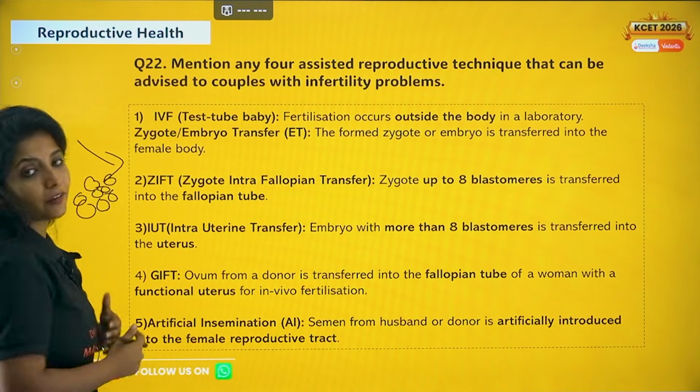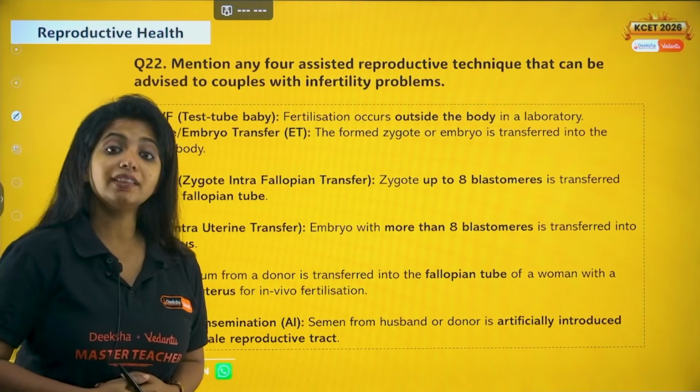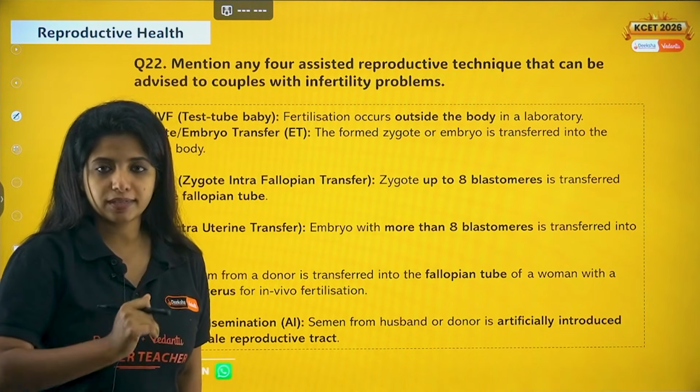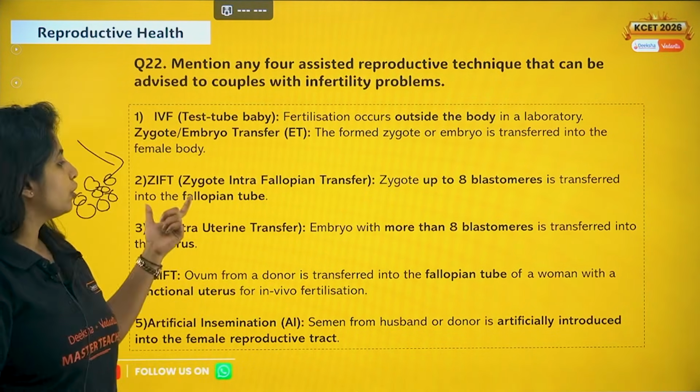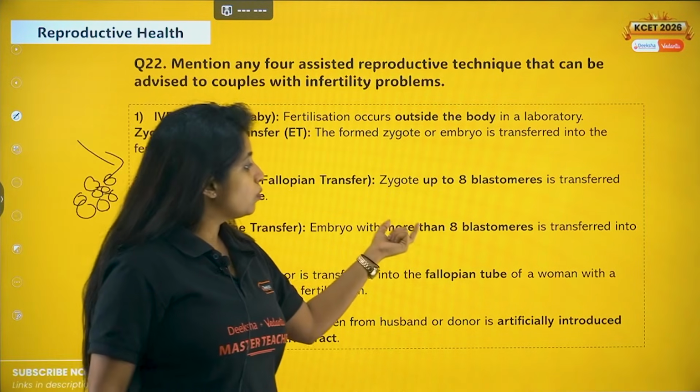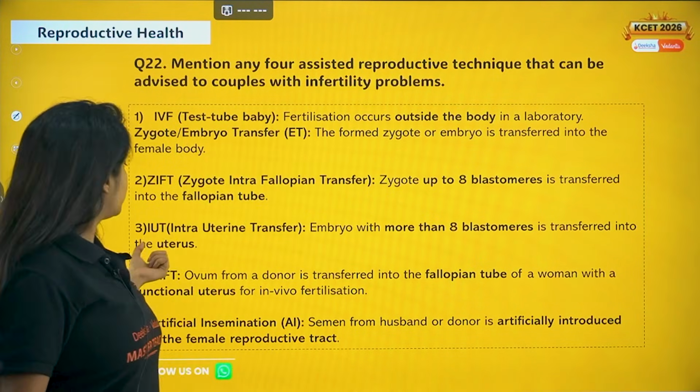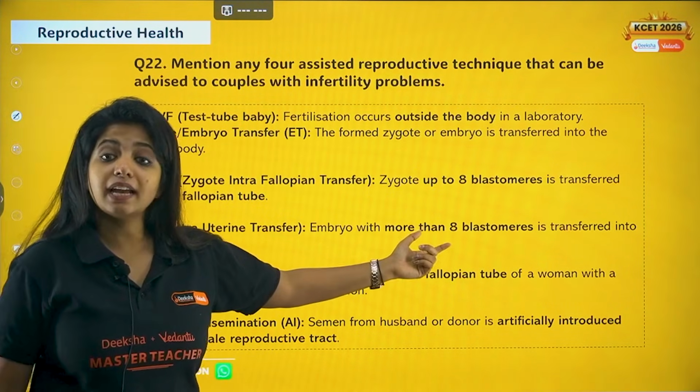Then you do not put it in the fallopian tube. You will rather put it directly into the uterus. Okay, you will put it directly into the uterus. This is known as intrauterine transfer. So embryo with more than 8 blastomeres is transferred into the uterus. If it is less than 8 blastomeres, then